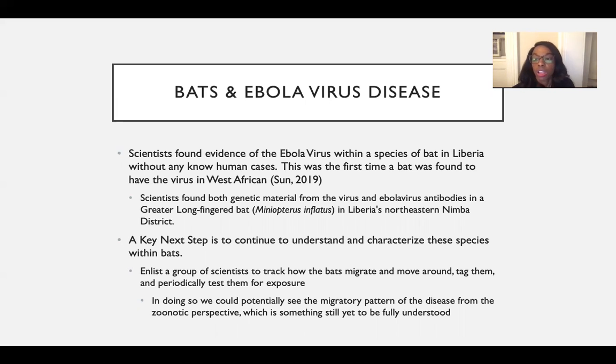I feel like a lot of research has been focused on the human transmission, but in order to stop it at its source, we really need to understand the bats, understand how they acquire it, and understand how they're able to mount a response within their own systems. In doing so, we could potentially see the migratory pattern of the disease from the zoonotic perspective, which, as spoken before, is still yet to be understood. So this is a key thing that needs to occur.